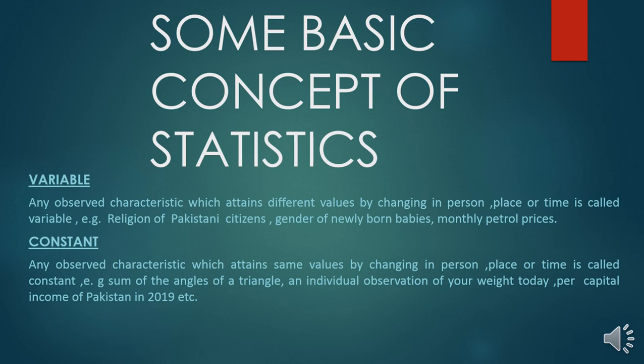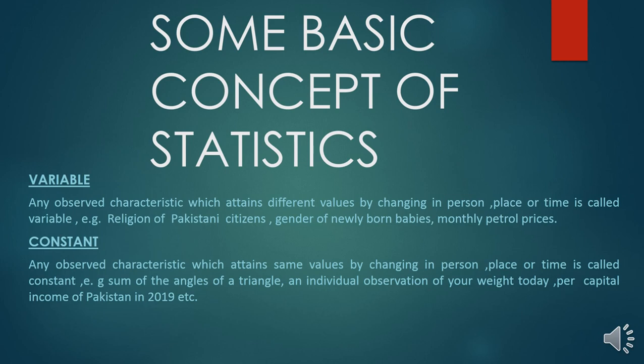Those values which can be changed according to time, place, or a person are called variables, but those values which cannot be changed according to time, place, or person are called constant. Here, the definition of a variable is that any observed characteristic which attains different values by changing in person, place, or